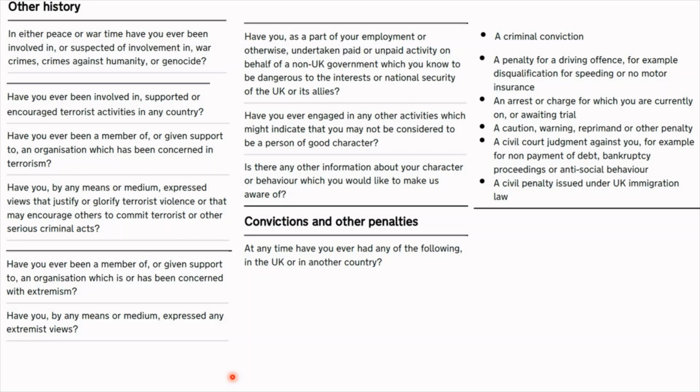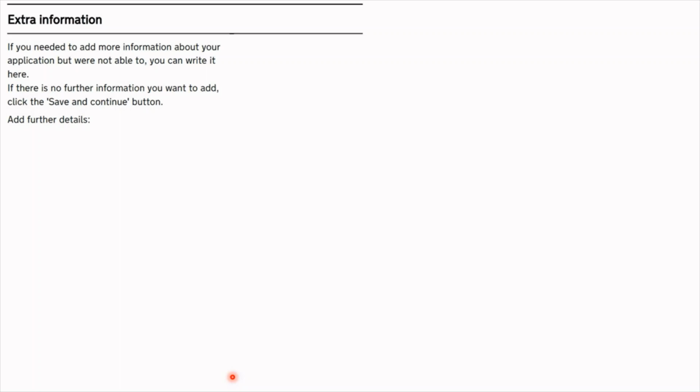Next up was one of the easier parts of the application process. Again, they're gonna ask you about any convictions, any penalties, any criminal offenses, which should be straightforward no's for all law-abiding citizens. So pretty much it was a no for me, and that was pretty much it. We entered the end of the visa application where they asked if I wanted to provide any additional information. I could. I do believe at the time I left this blank.